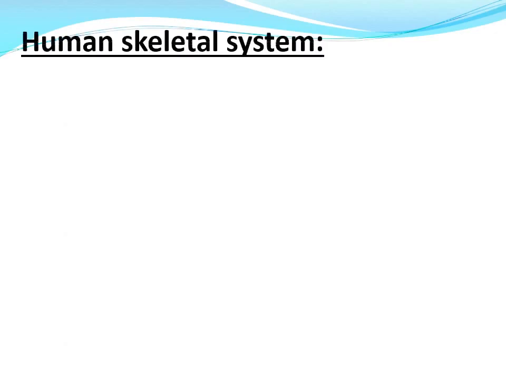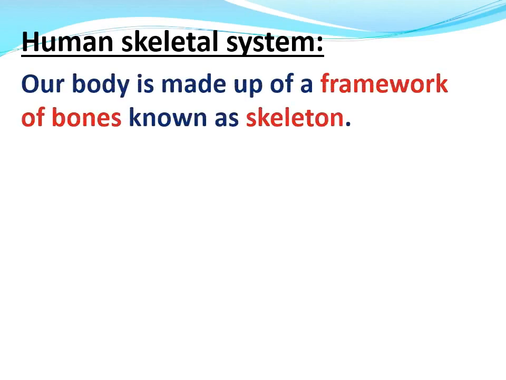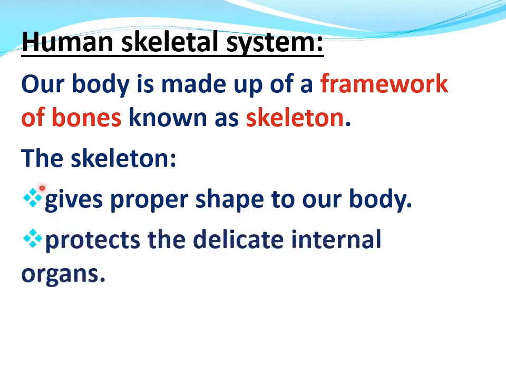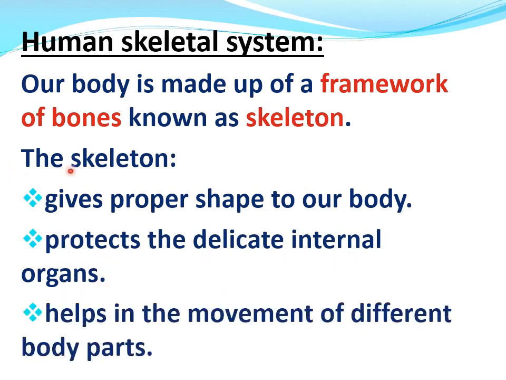Now, human skeletal system. Our body is made up of a framework of bones known as skeleton. The skeleton gives proper shape to our body. The skeleton protects the delicate internal organs. The skeleton helps in the movement of different body parts.